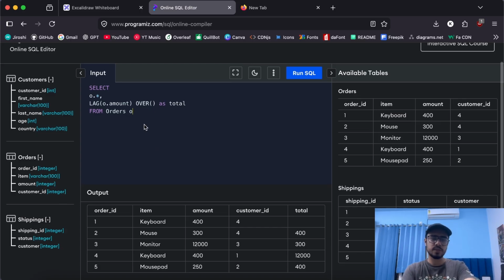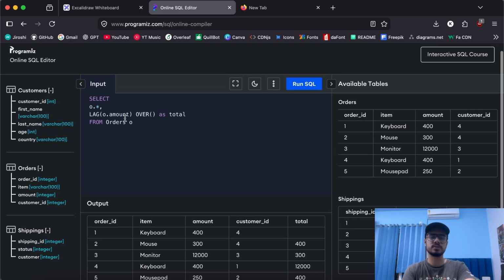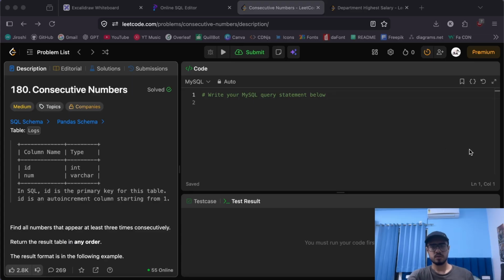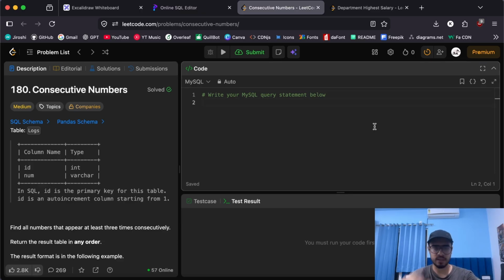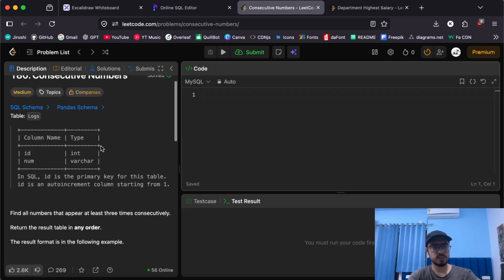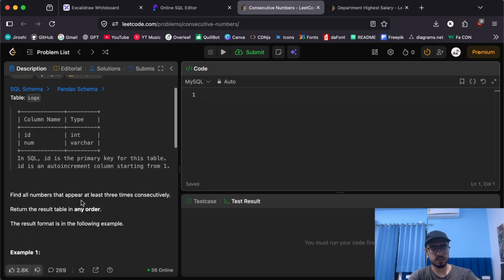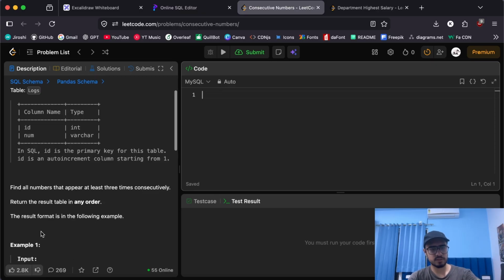Now that we understand the basics of these window functions, I think we should practice some of them on LeetCode and get a practical understanding of how to use them. Here I have two SQL questions from LeetCode which cover the window functions that we have studied so far. The problem says we need to find all the numbers that appear at least 3 times consecutively, and return the table in any order.